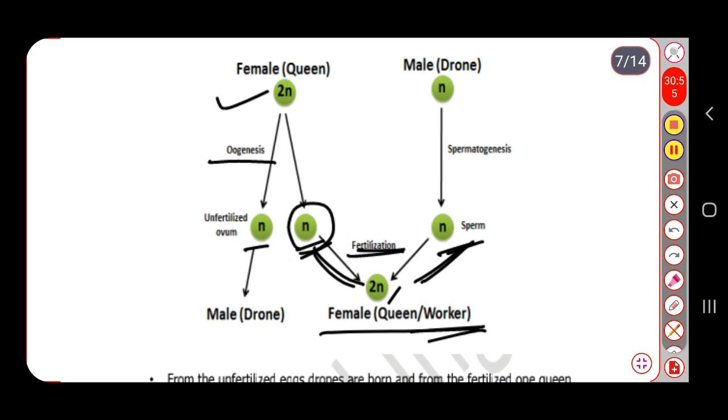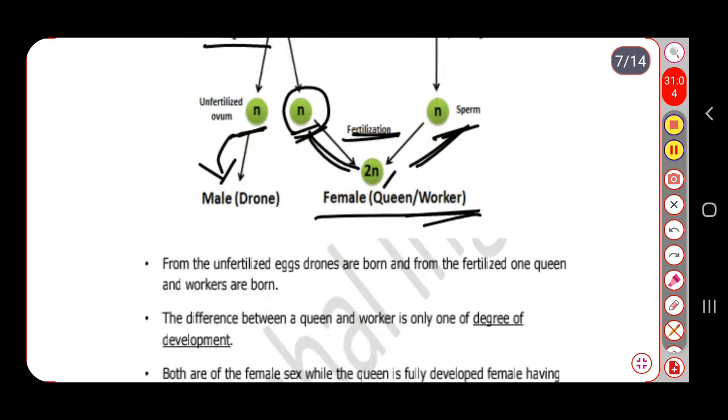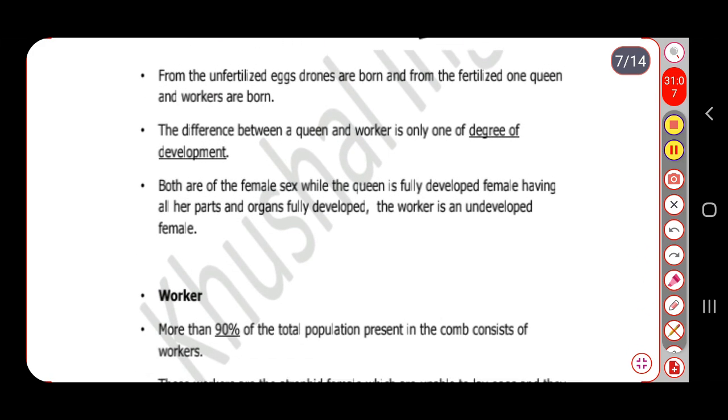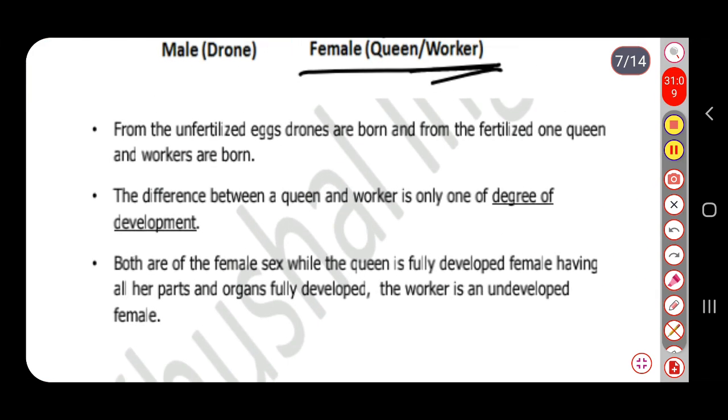On the other hand, if there is an unfertilized ovum, it will become simply the male, the drone. So from the unfertilized eggs, drones are born, and from the fertilized ones, queens and workers are born.